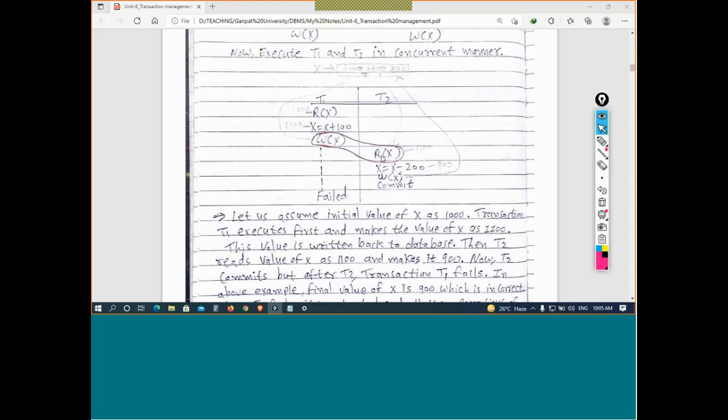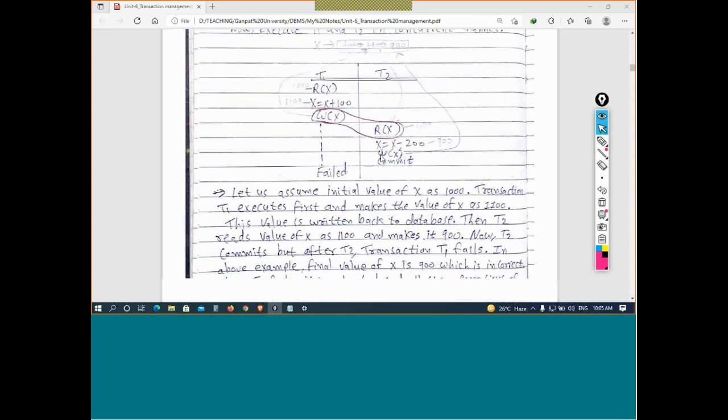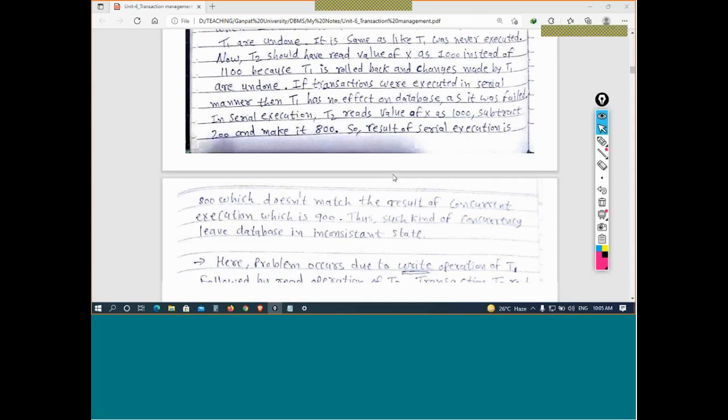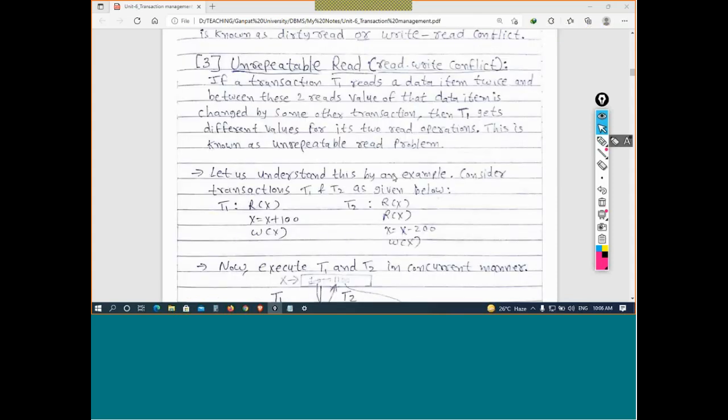Due to concurrent issues like this, the value becomes dirty. We will also take the third one, which is very simple. The third one is the unrepeatable read. That is called a read-write conflict. First, we have seen the write-write conflict, the lost update. Second, the write-read conflict, that is the dirty read, and this is the unrepeatable read, the read-write conflict. So what happens here? I will take the same transactions T1 and T2. T1 is incrementing value X by 100. T2 is decrementing value X by 200. So what is happening here? We will see that T1 reads a data item twice.